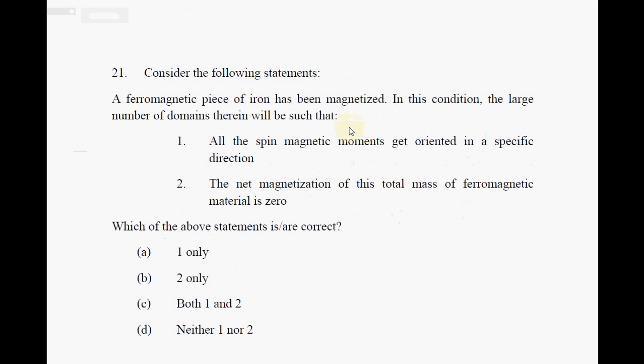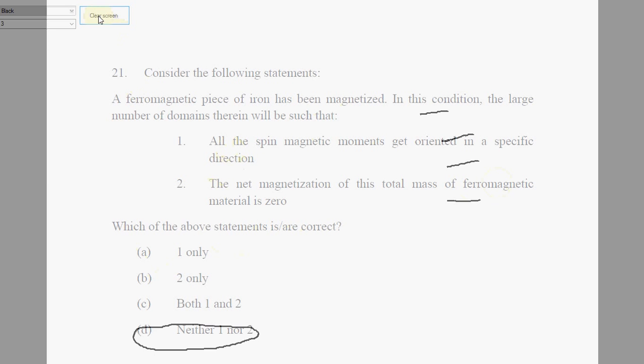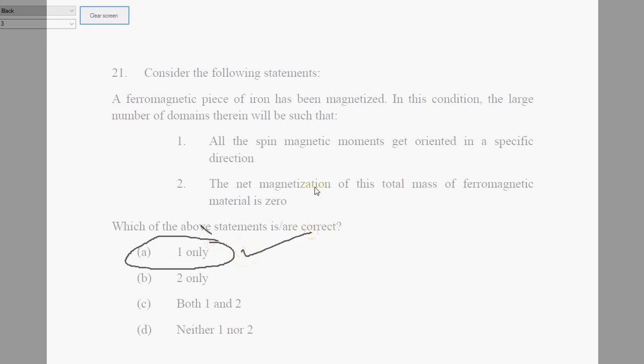Okay, so next is the ferromagnetic piece of iron. Here, one only. The net magnetization, two, is not correct. It is one only. Choice A is only correct. Net magnetization of this total mass is 0, no, not correct.